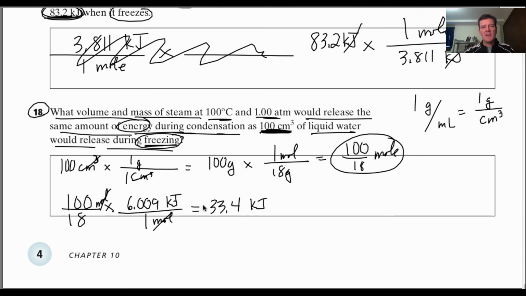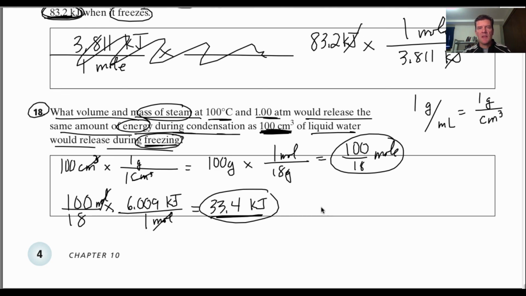Now we're being asked, if that amount of energy taken out to freeze that 100 cubic centimeters of water is now available to you, and you're going to take it out of steam to turn it into liquid water, you're going to condense it.